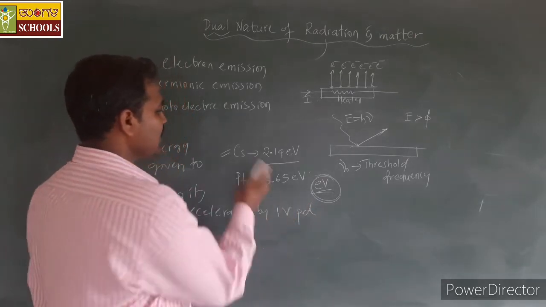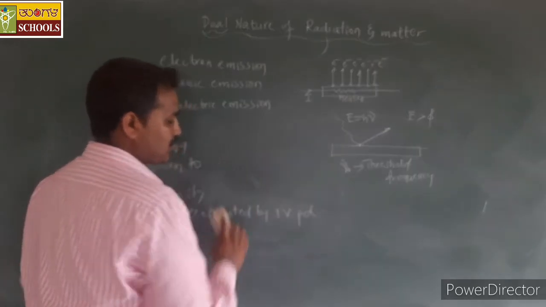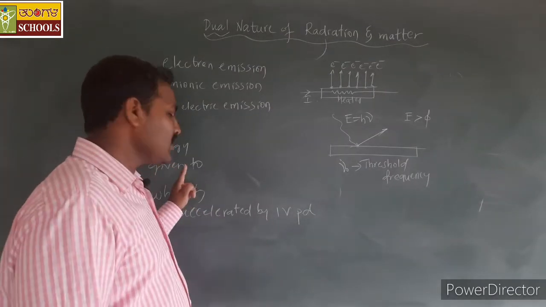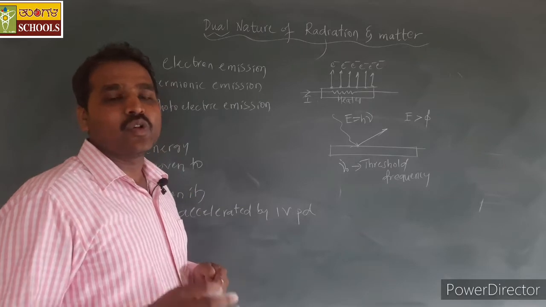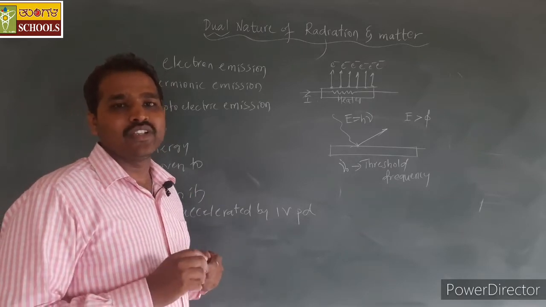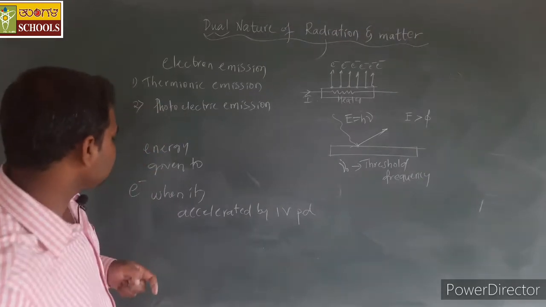Whenever the electron is applied with a potential difference of 1 volt, whatever energy is given to that electron, we can term it as 1 electron volt of energy. That is a very small magnitude of energy.